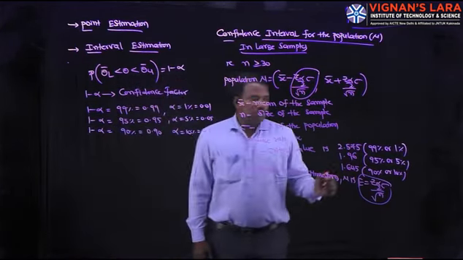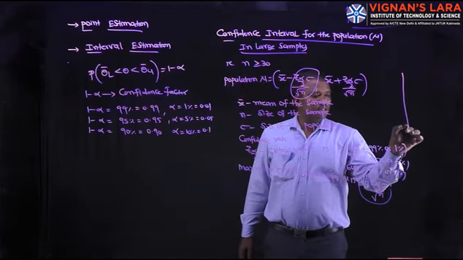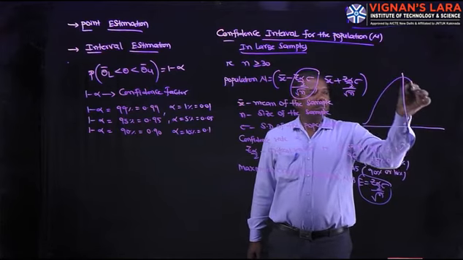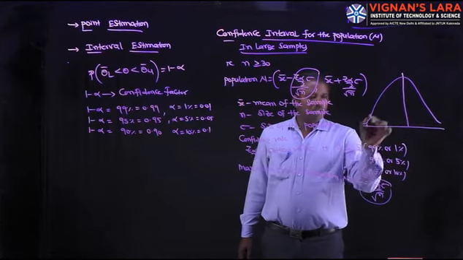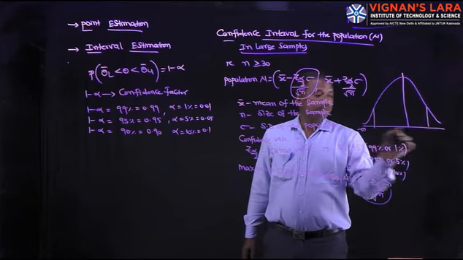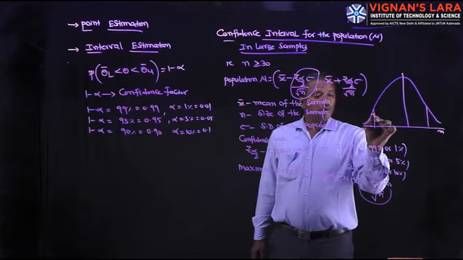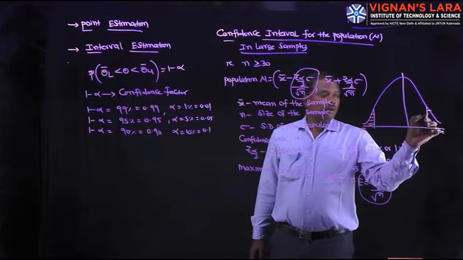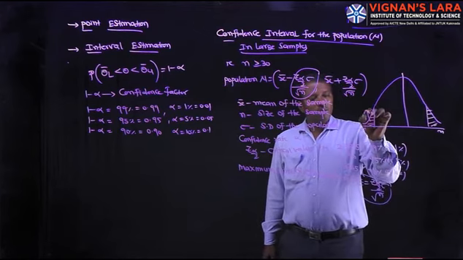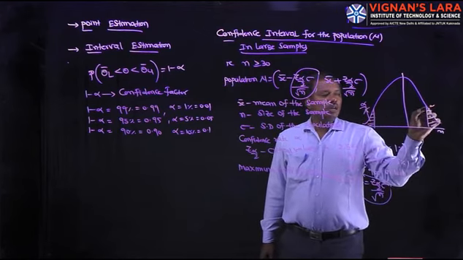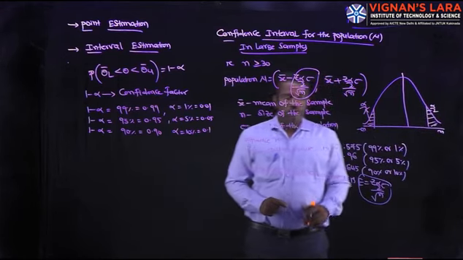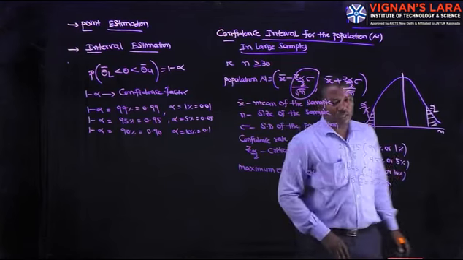And in this case, the graph of the confidence interval is like this. It is a normal distribution, a bell shaped curve, extending from minus infinity to plus infinity. This portion is alpha by 2 and this portion is also alpha by 2. The total alpha part is rejected. This part, 1%, 5%, 10%, is rejected.